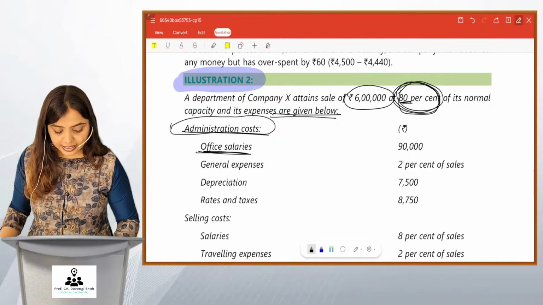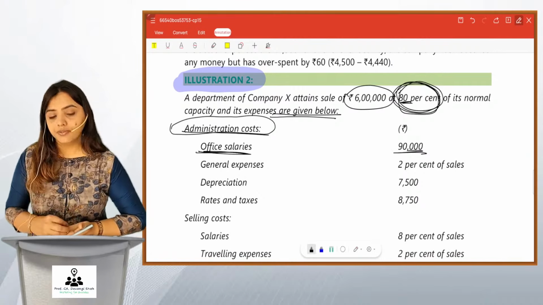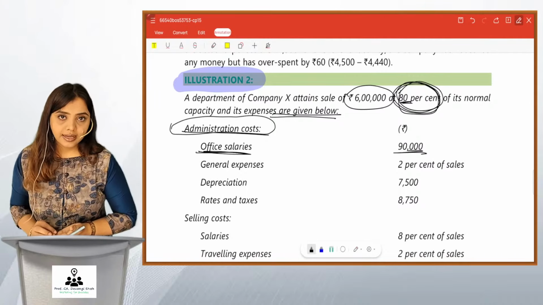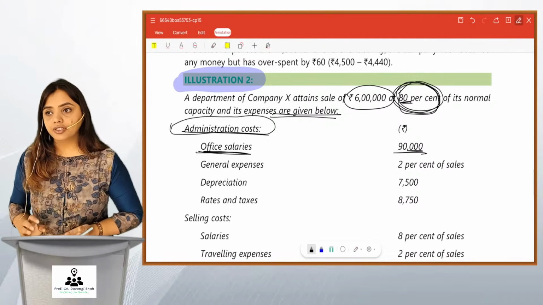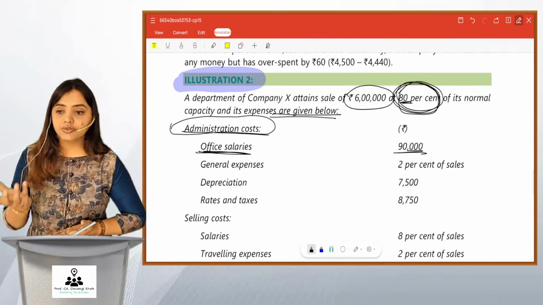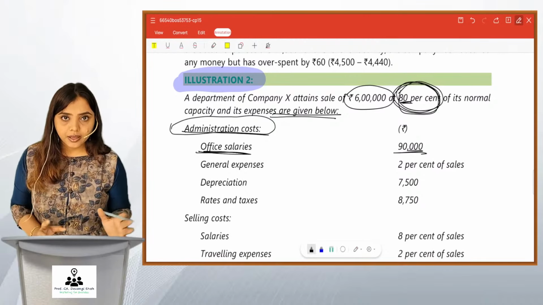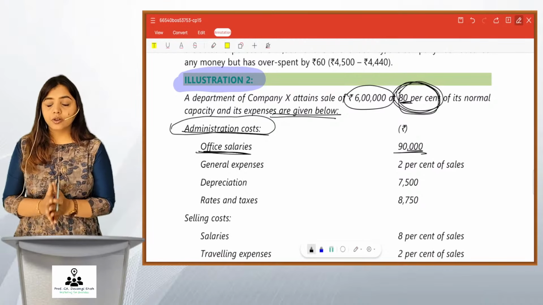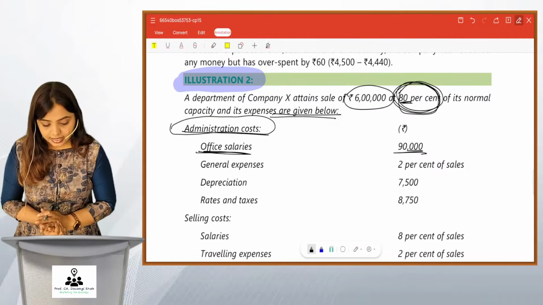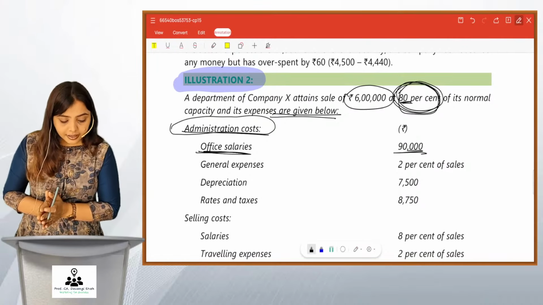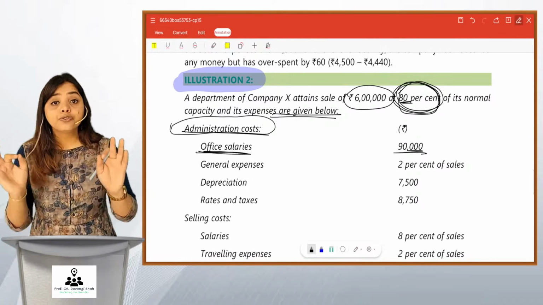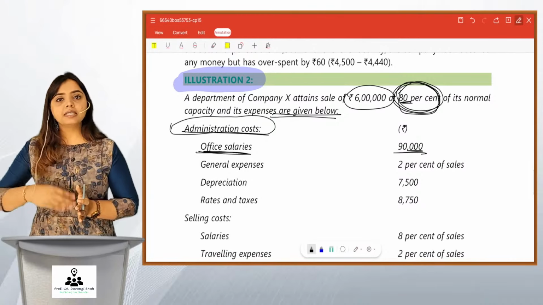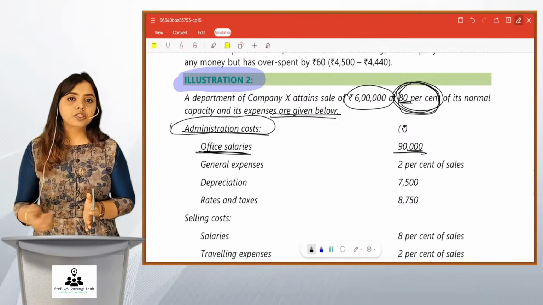Office salaries is 90,000. Now this is an amount given at 80%, right? They have not mentioned whether this is fixed or variable, or that it will change with an increase; nothing is mentioned. So what we have to assume, or rather conclude, is that this office salaries of 90,000 is fixed. Now the capacity level increases to 90%, 100%, 110%.